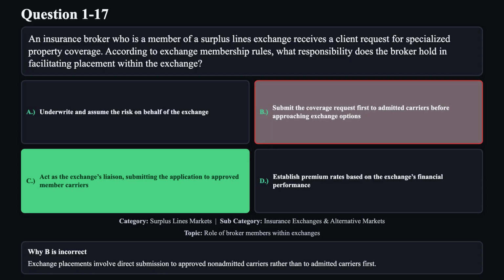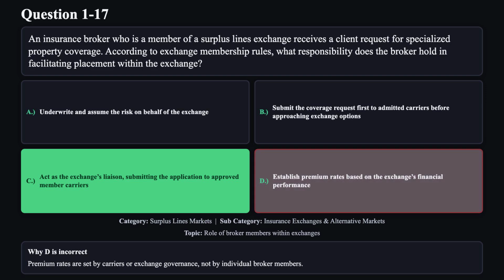Reason B is not correct. Exchange placements involve direct submission to approved non-admitted carriers rather than to admitted carriers first. Reason D is not correct. Premium rates are set by carriers or exchange governance, not by individual broker members.